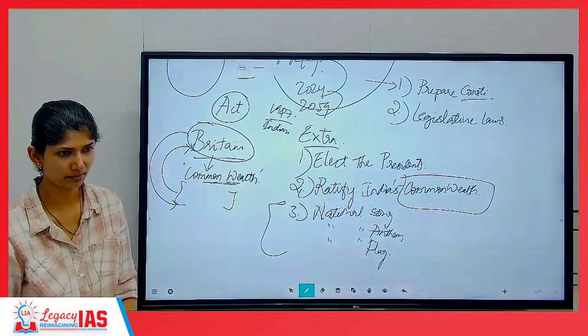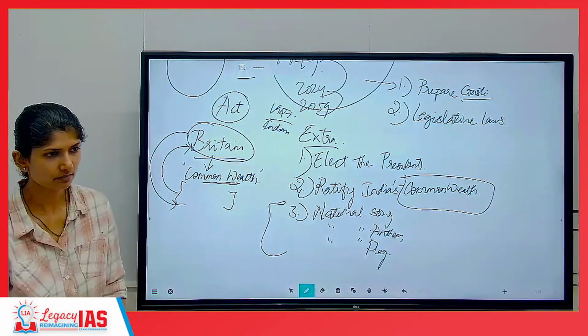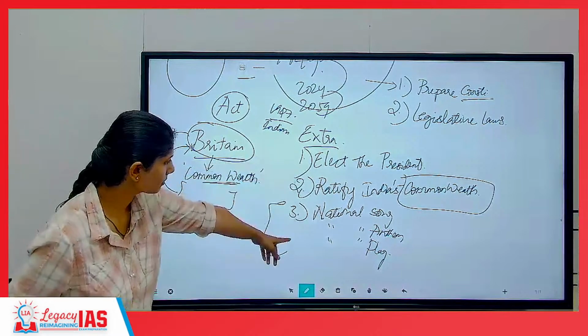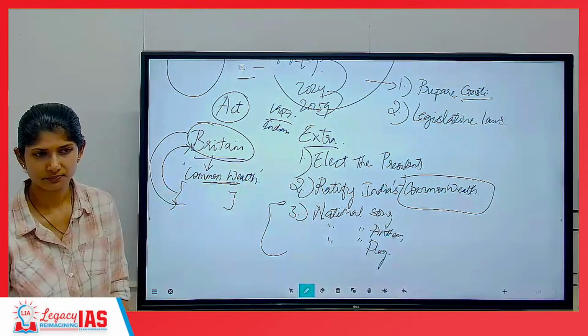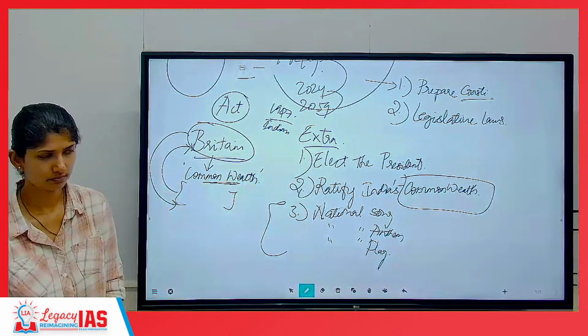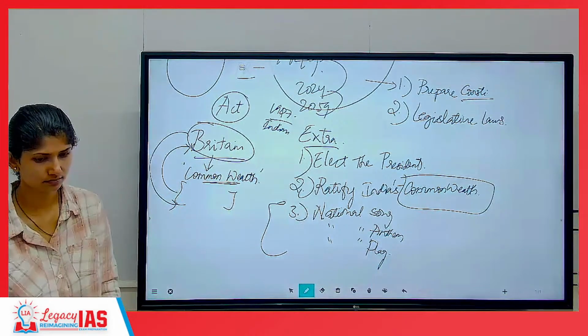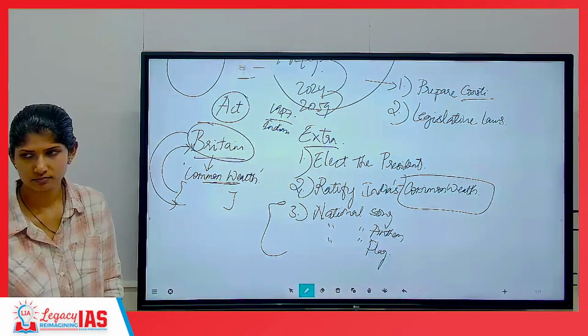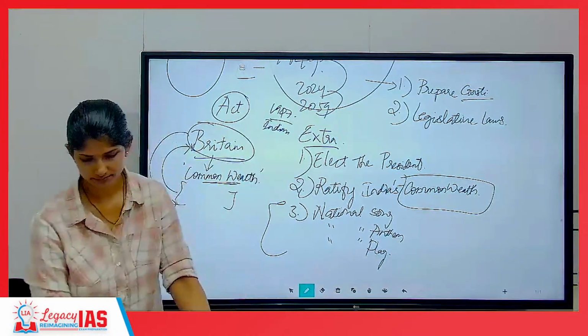Post-independence India by direction. Clear up until here? This is important, it was asked for prelims. Write this down.